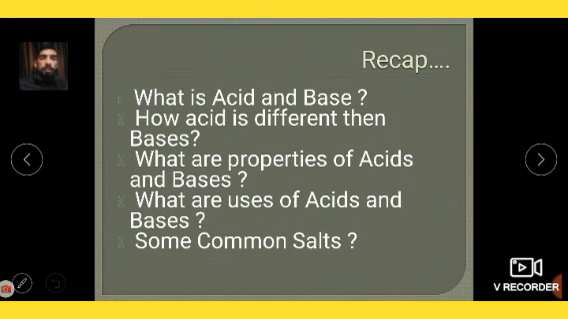Then we studied the properties of acids and bases: acid is sour in taste, base is bitter in taste. Acid is corrosive in nature, bases are also corrosive in nature. Acids have a pH value less than 7, bases have a pH value more than 7. We also studied the uses of acids and bases in our daily life, and some common salts.